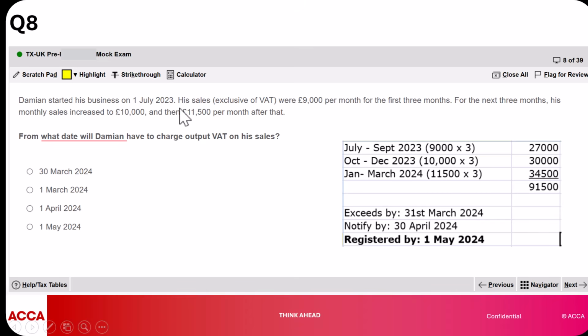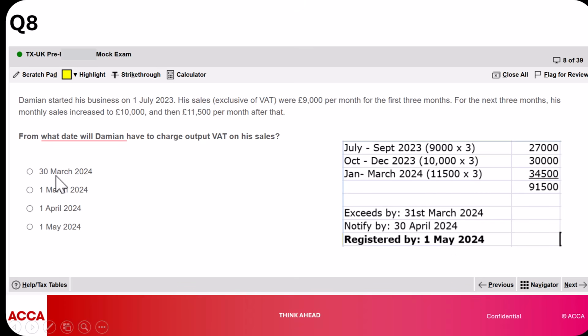So we're now trying to see which month we exceed the 90,000 limit. So I take January, I take February, I take March, and I realize it's in the month of March, when I look at the addition of all sales from July to March, that we exceeded the 90,000 limit. So HMRC then gives you about 30 days to notify them of this occurrence, and then they will register you from the first of the month that follows, which in our case is 1st of May.